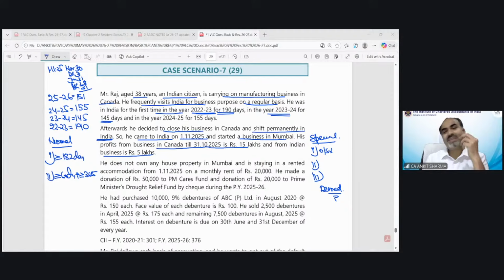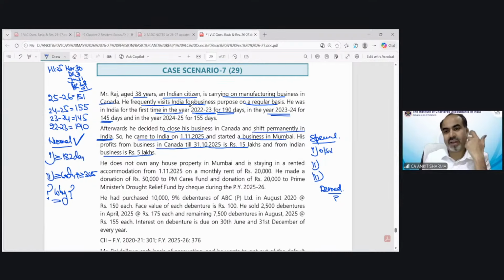Okay. Chetra is saying he's an Indian citizen. No, no. If he's an Indian citizen, then a special case should be applicable. Ajay is saying Indian income not exceeding 15 lakh rupees. No, there is something else. The correct answer is that the normal case provision would be applicable. But I want to know why. Nobody has given me the correct answer. Why in this question am I applying the normal provision?